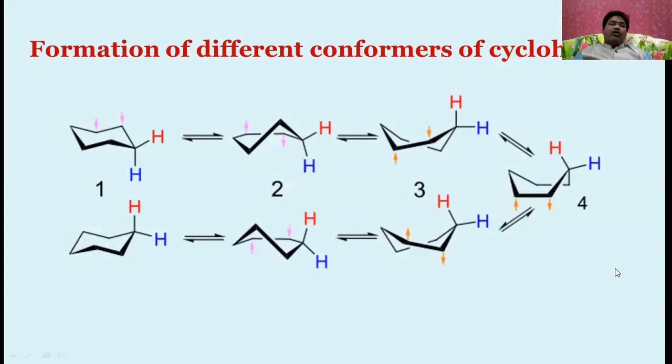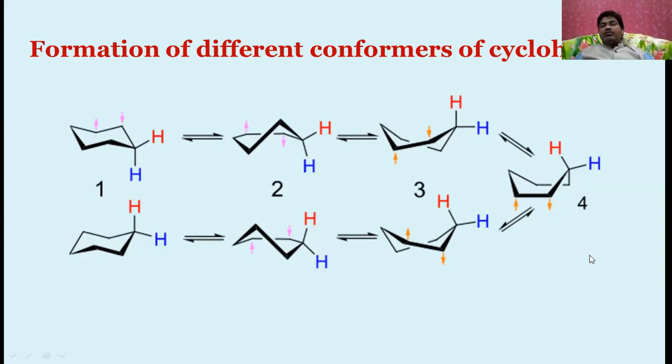Now let us see how the different conformations of cyclohexane change during the flipping of the ring. This is up and this is down. So this is going to be the chair conformer, this is going to be the skew conformer, and this is going to be the boat conformer. Again you will get a twisted boat conformer, and here also a twisted boat conformer. Again, you'll get the skew form. Finally, you will get the chair form. That means from one chair form to the other chair form, there are two skew forms and three boat forms. Among these three, one is said to be a twisted boat form.